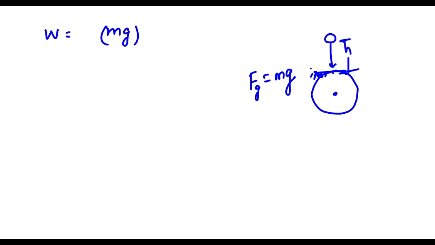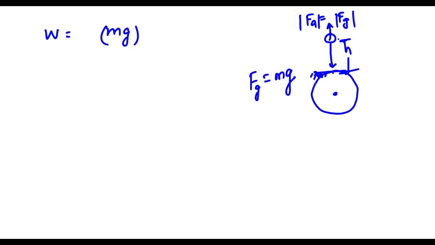Look, if we want to move this body up to height h without accelerating it, at least we should apply this much force, that is mg, to balance it. So let's say we are moving this body up to height h without accelerating it, and then we have to apply a force in the upward direction, which should be equal to this gravitational force in its magnitude and just opposite in its direction.